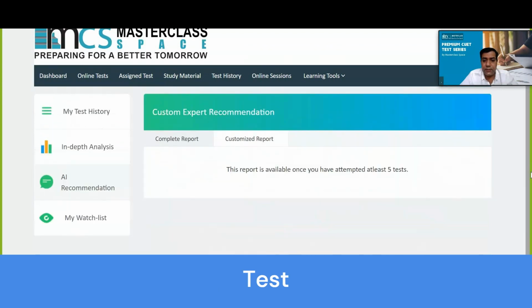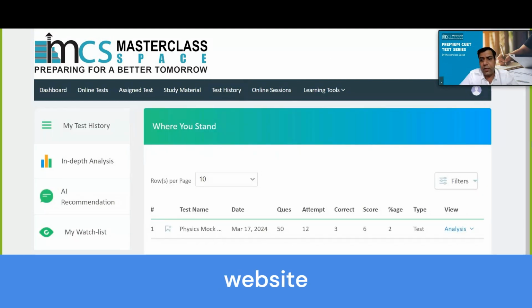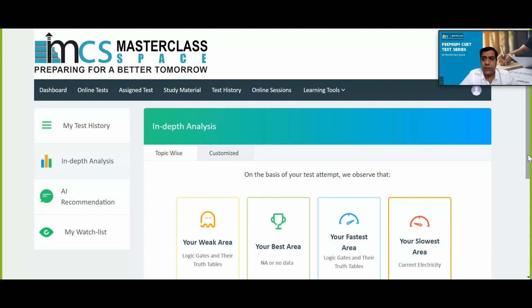In the customized report also, you will see that this report is available once you have attempted at least 5 tests. So hopefully you have understood basically how things work in the analysis, and this way you should be maximizing your score by looking at the analysis section.